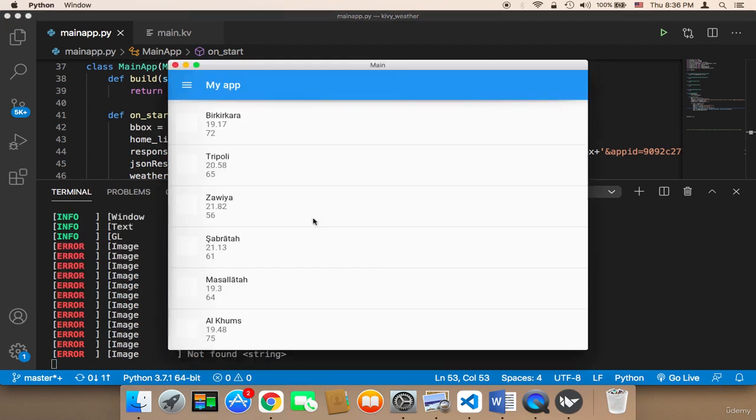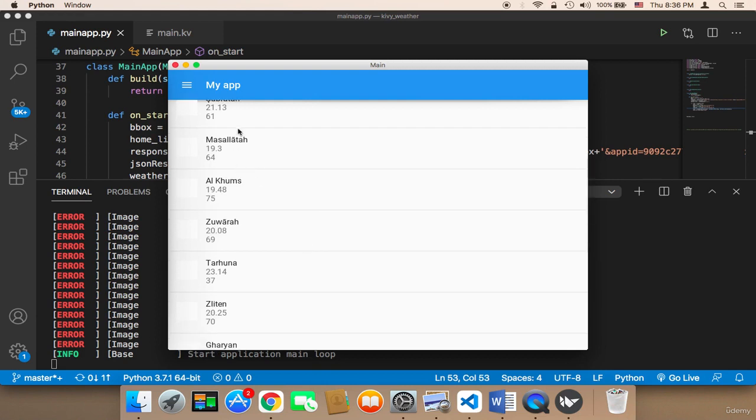And as you can see, we have no errors whatsoever. Now the application looks amazing, and we got the names here and the temperature, the pressure. It just looks amazing.